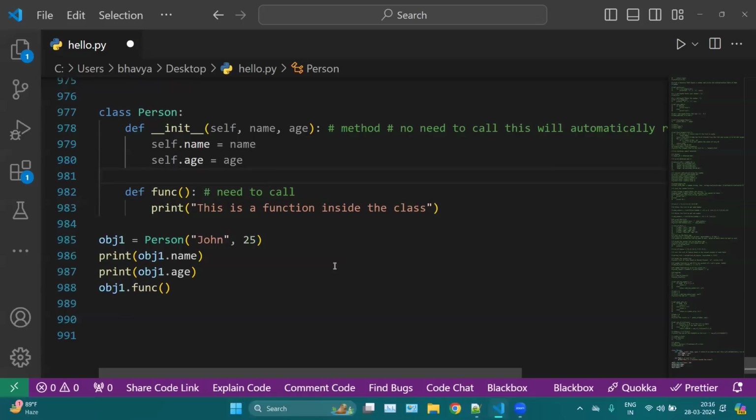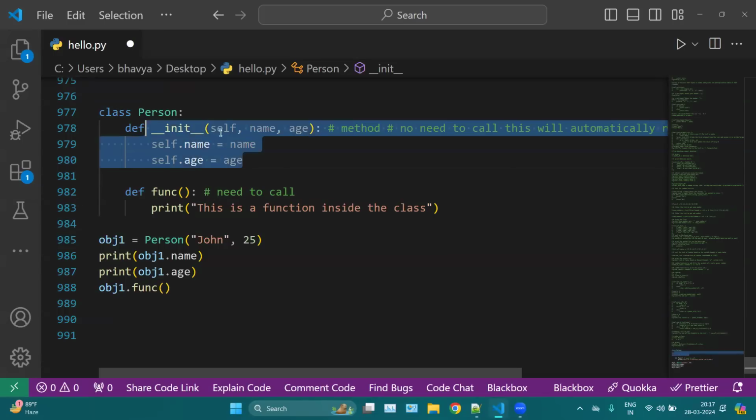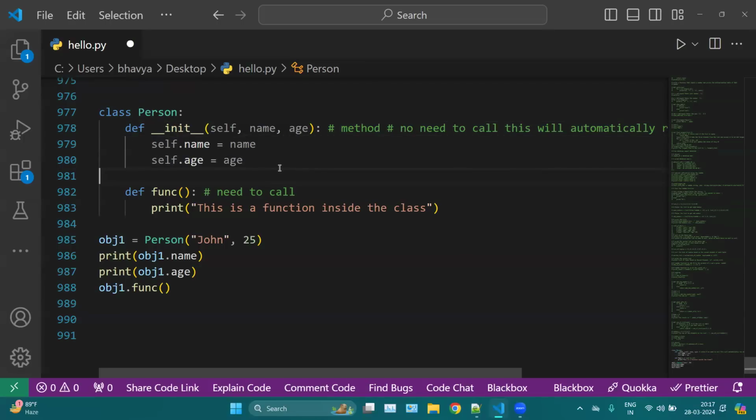Whatever attributes we have, and we have methods also, like a function inside a class. So we can access any kind of attribute and any kind of method of a class in Python with the help of this self keyword. That is why the self keyword is also important.